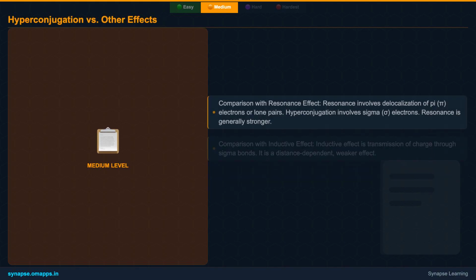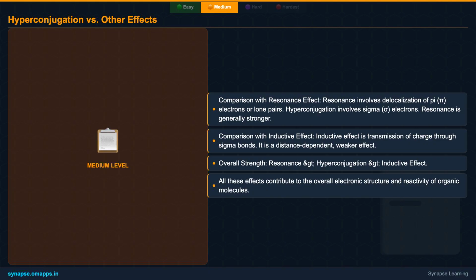It's important to place hyperconjugation within the hierarchy of electronic effects. Compared to the resonance effect, which involves pi electrons or lone pairs, hyperconjugation, involving sigma electrons, is generally weaker. However, it's a more significant and potent stabilizing force than the inductive effect, which is about electron transmission through sigma bonds due to electronegativity differences and is highly distance dependent.